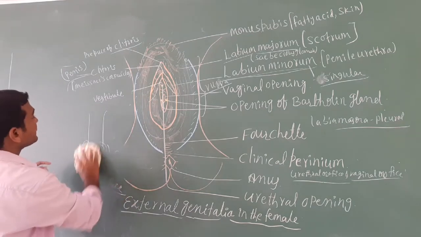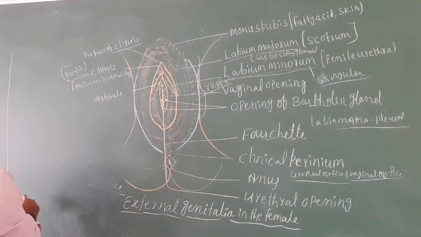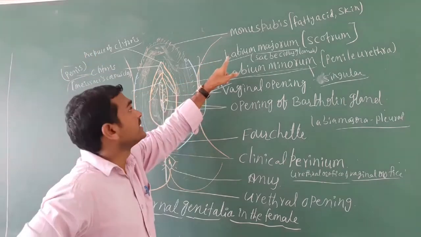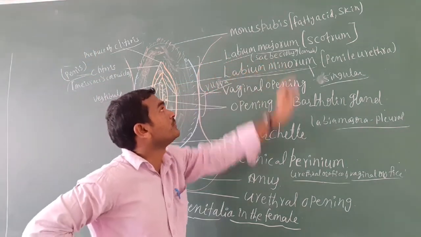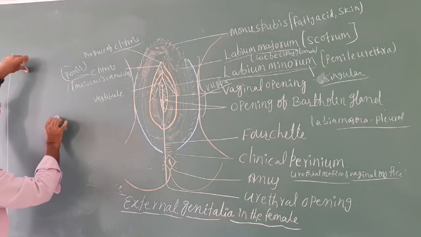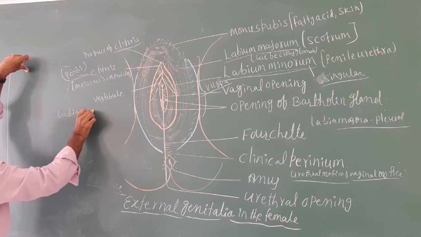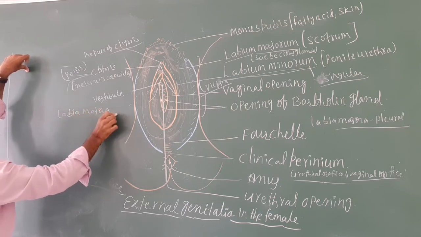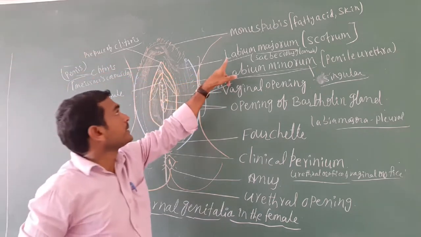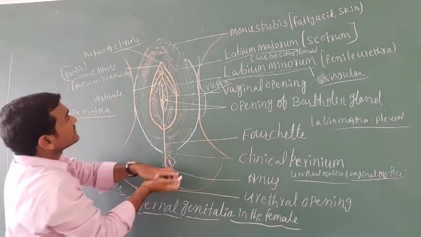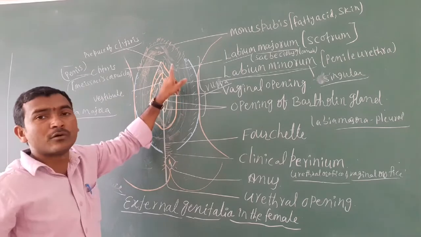The next external genitalia is the labium majorum, or labia majora, plural. The labia majora is the boundary of the vulva, which is the collective name for the external genitalia.